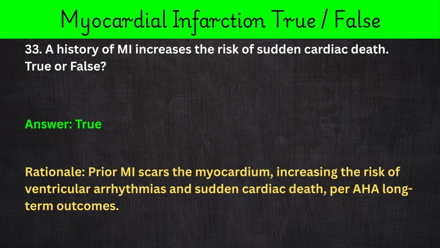33. A history of MI increases the risk of sudden cardiac death. True or false? Answer: true. Rationale: prior MI scars the myocardium, increasing the risk of ventricular arrhythmias and sudden cardiac death, per AHA long-term outcomes.